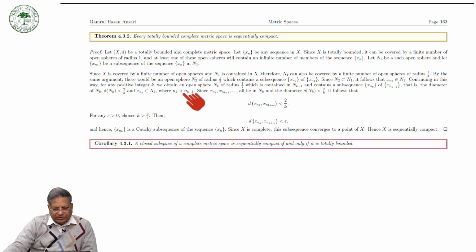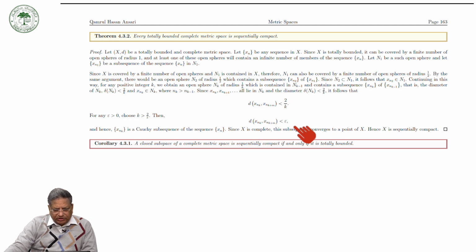Okay, where nk is greater than nk minus 1. Since xnk, xnk plus 1 all lie in Nk and the diameter of Nk is less than 2 upon k, it follows that d(xnk, xnk plus m) is less than 2 over k. So for epsilon greater than 0, choose k greater than 2 over epsilon, then we will see that d(xnk, xnk plus m) is less than epsilon.